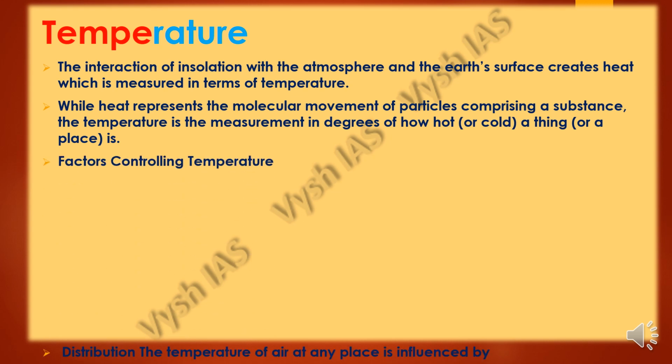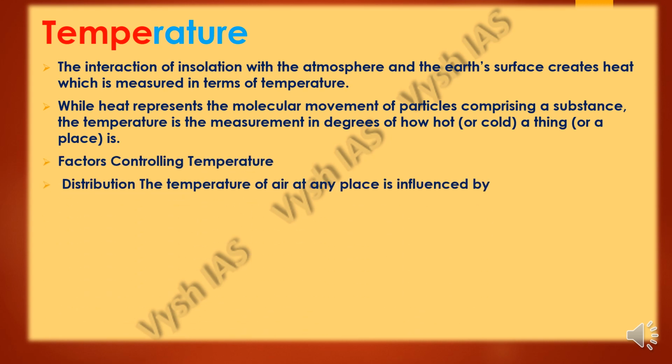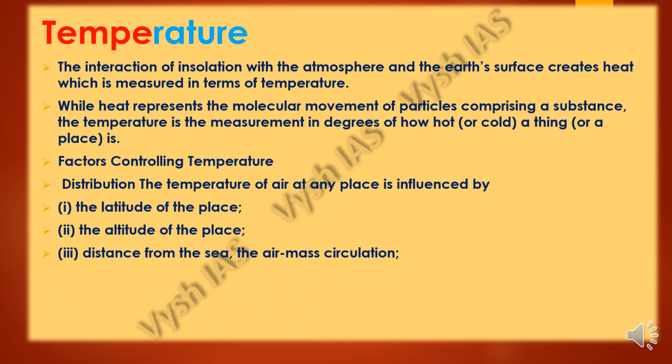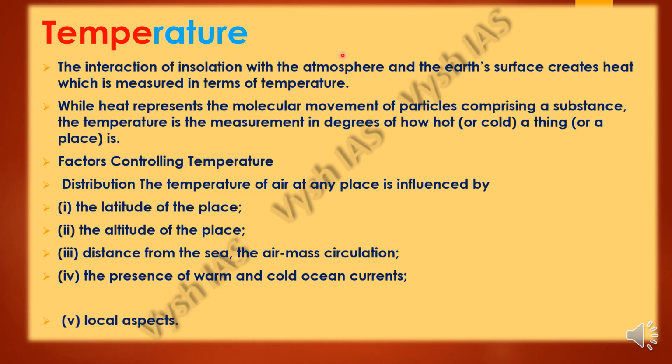The factors that control temperature are the distribution of the temperature of air at any place, which is influenced by the latitude of that place, the altitude of that place, distance from the sea, and the air mass circulation. There is also the presence of warm and cold currents, and other local aspects.